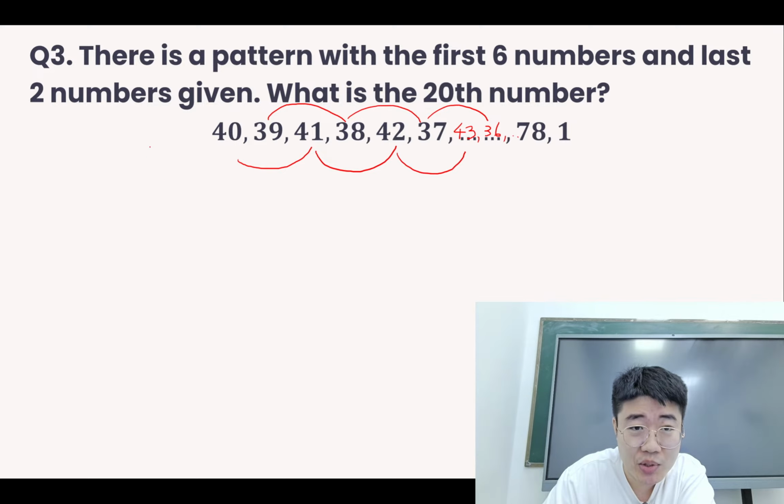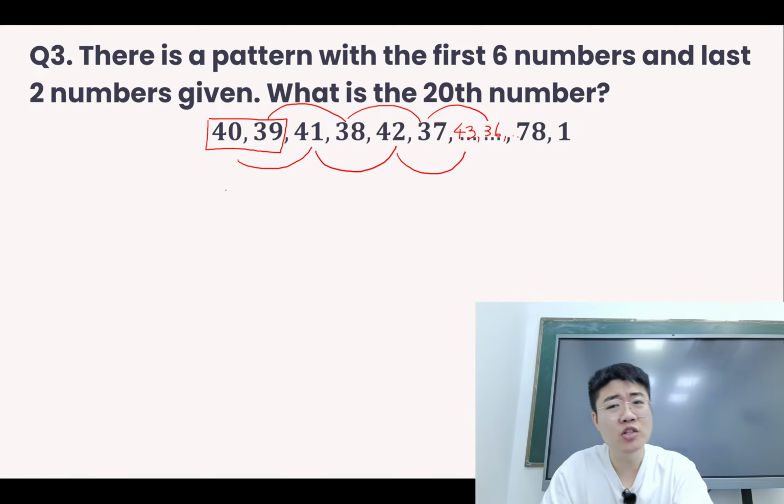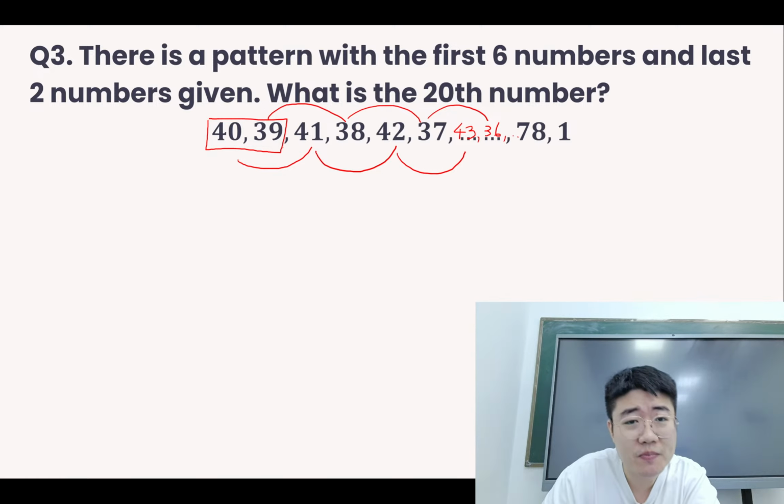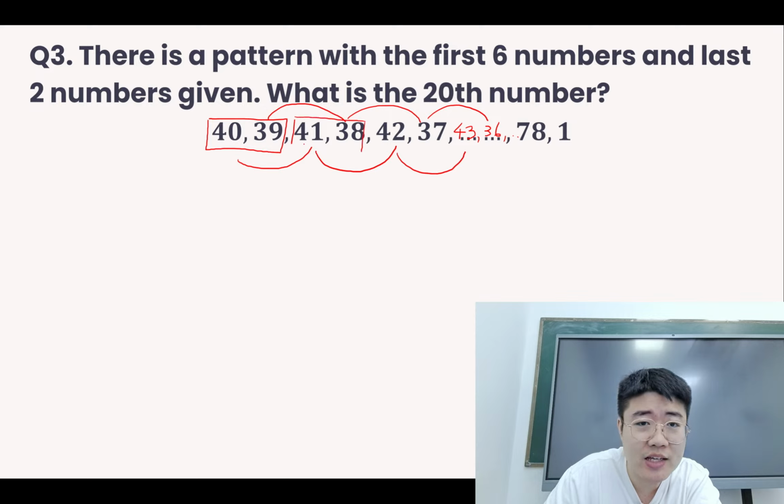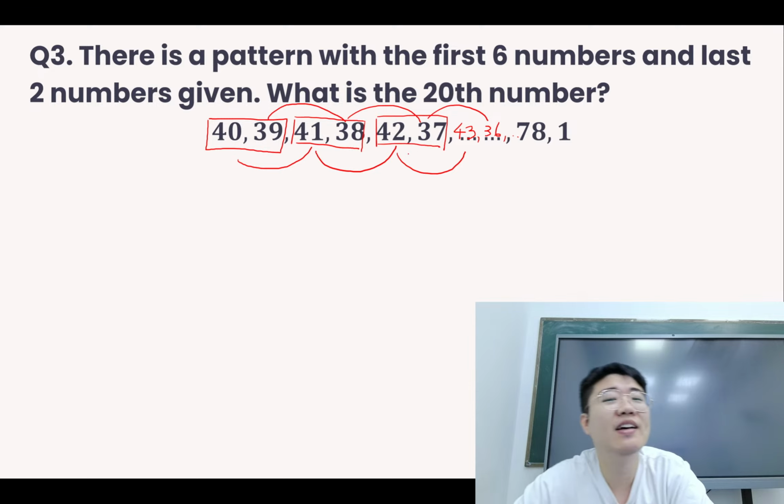So what we can do is that every group, it will be 2 numbers, 40, 39. This is the first number of each pattern. And then 41, 38, these are the second number of each pattern. Then 42, 37, the third number of the 2 patterns. So let's check.